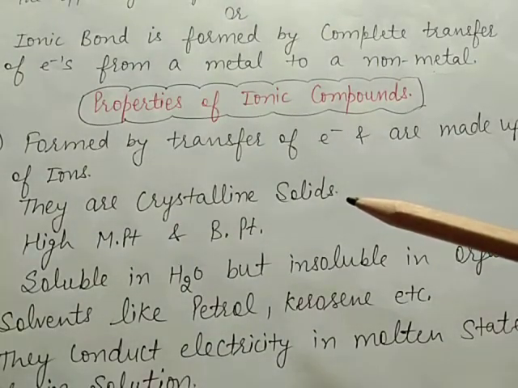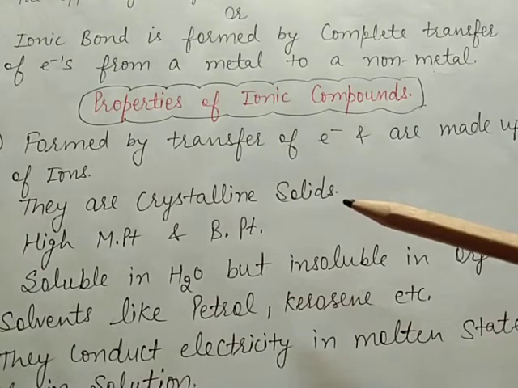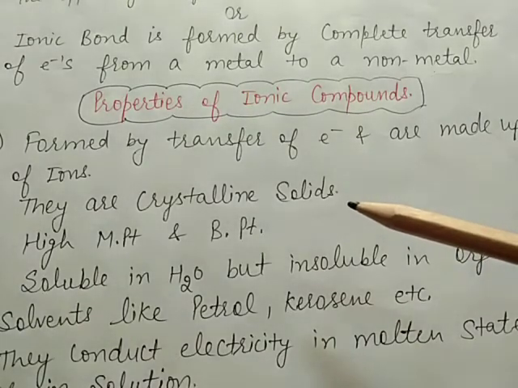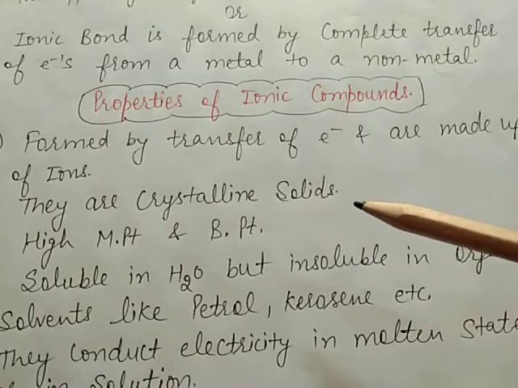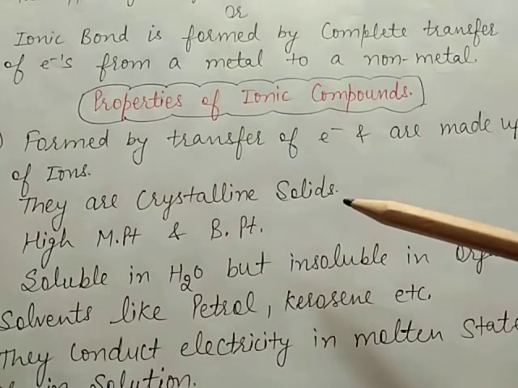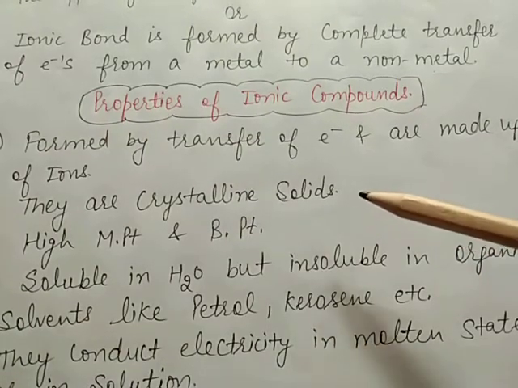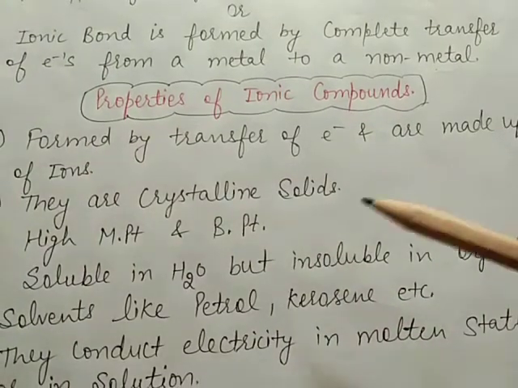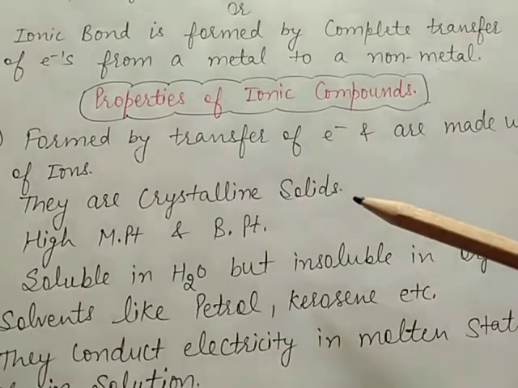So the ionic compounds are very hard, and the crystals differ in their shape and shining. This is because of the nature of the arrangement of ions, which is called the crystal lattice. Crystal lattice is the regular three-dimensional arrangement of ions in space. So ionic compounds are crystalline solids.